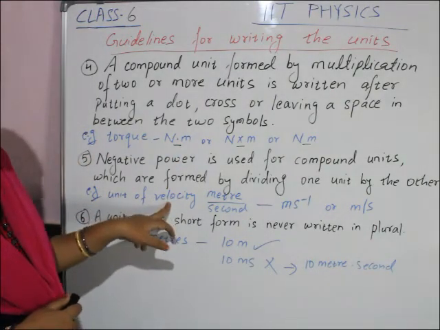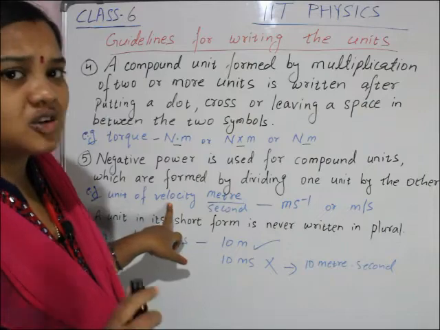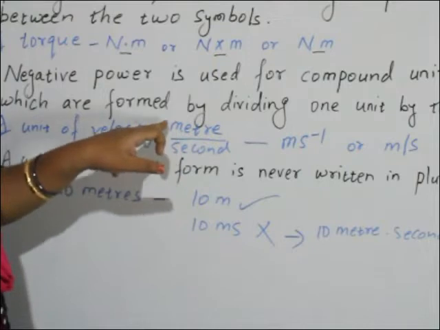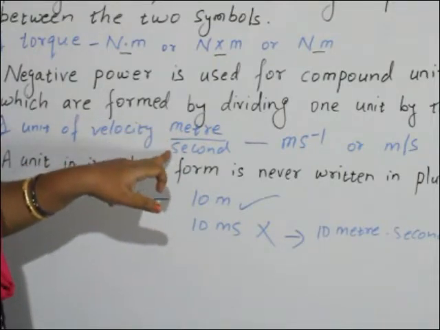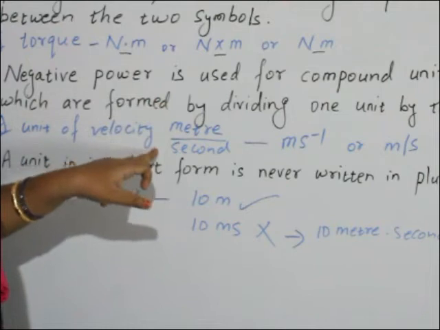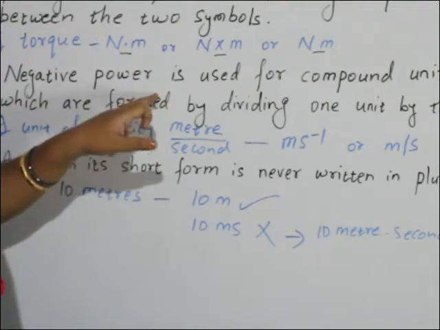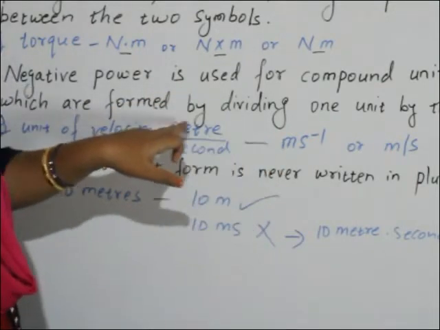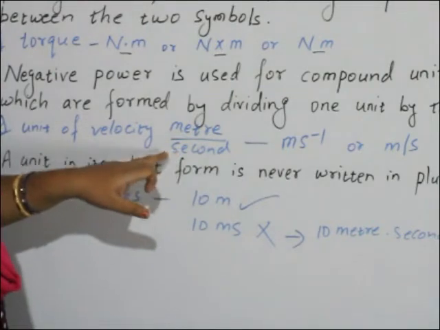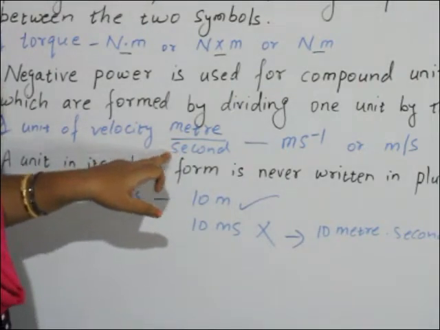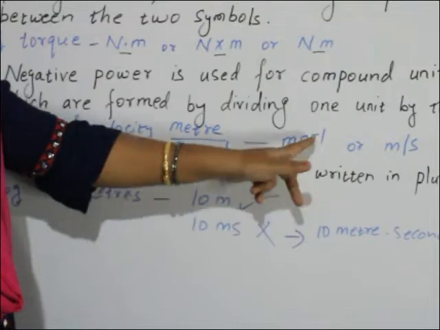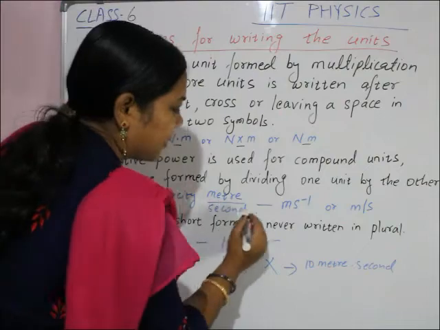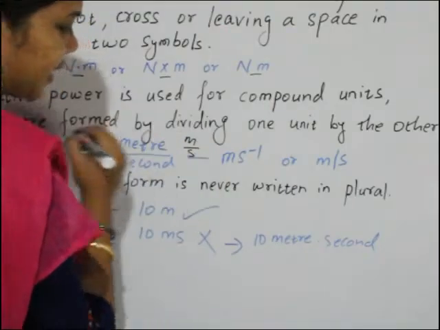Example, velocity. The velocity formula is displacement by time. The displacement unit is meter, the time unit is second. Displacement by time, meter by second. One unit is divided by the other unit. So the first unit stays as it is, meter, and the second unit, second, which is in the denominator, when you write it in the numerator its power becomes -1. Got it?